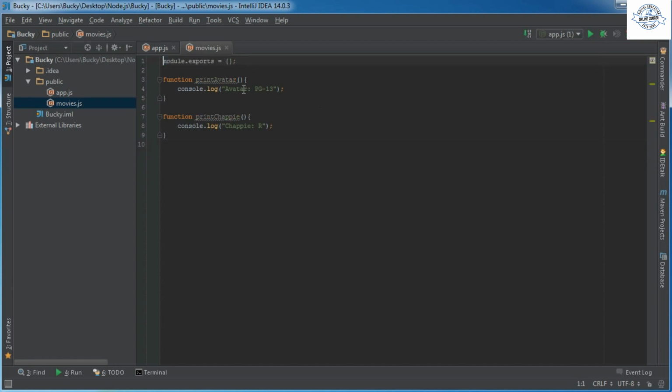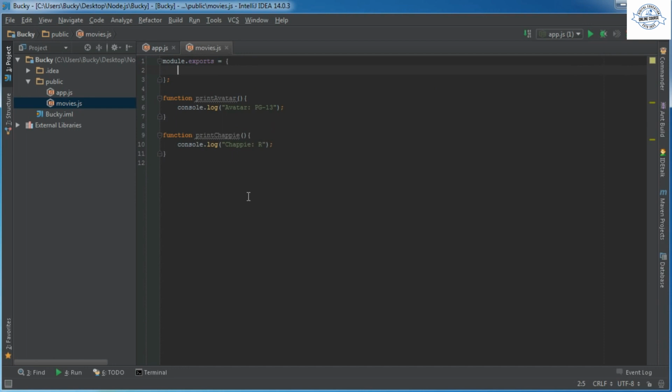However, since we know that now, instead of just writing our functions and then saying we want to export them one by one, we can actually write our functions directly inside this object. So how do we do that? Well, check it out. We can also export variables too, just like a JSON object, it has a name and value pair.